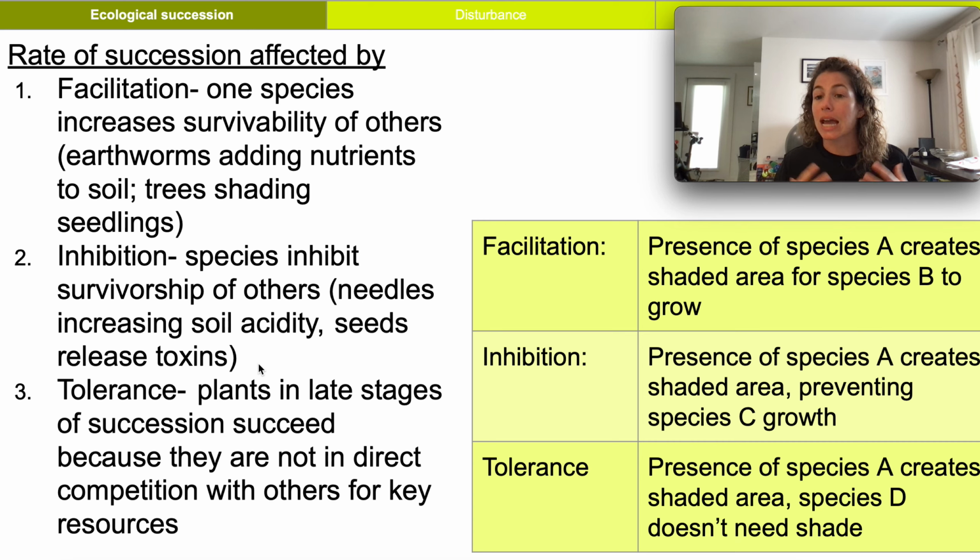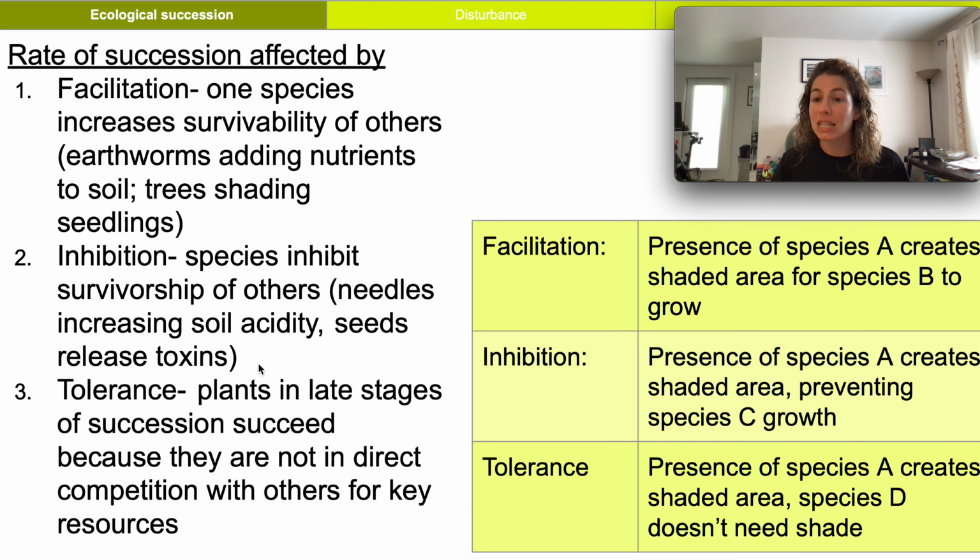You have organisms that come in that increase the survivability of organisms that come after them. So that's called facilitation. When one species increases the survivability of others. Think about things that are helpers, right? Earthworms, they add nutrients to the soil. Trees shade seedlings. So if you look over at the right, I have this table. It says presence of species A creates shaded areas for species B to grow. So it facilitates species B's growth. They're called facilitators. So if you have the introduction of a facilitator, you're going to end up with a different group of organisms potentially.